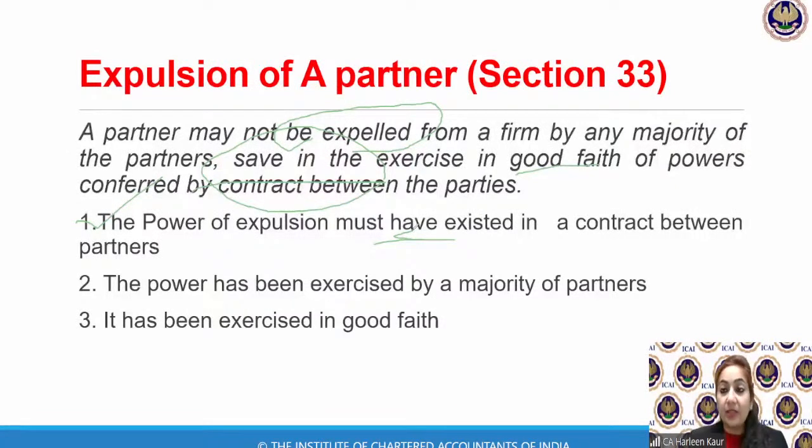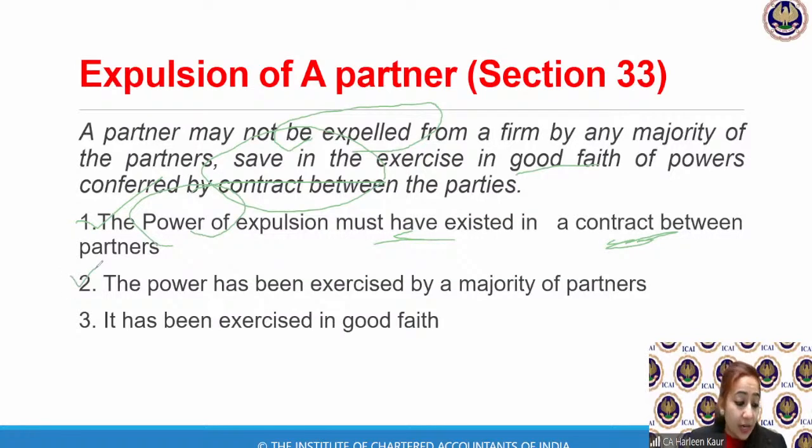So if A, B, C are partners and we have never written in the partnership agreement that a partner can be expelled, then can you expel a partner? The answer is no. If you have not written in the partnership agreement about expulsion, then you cannot expel the partners. Therefore, there must be a contract between the partners for the power of expulsion.